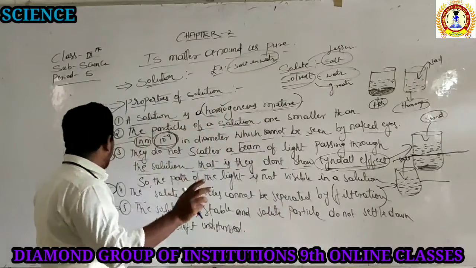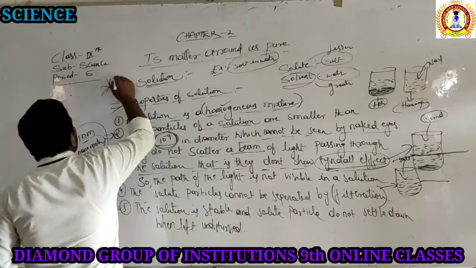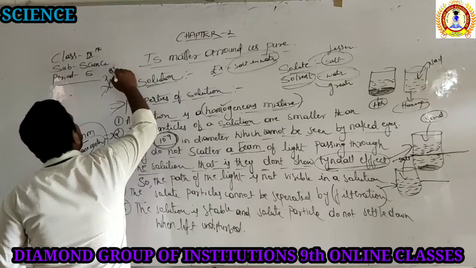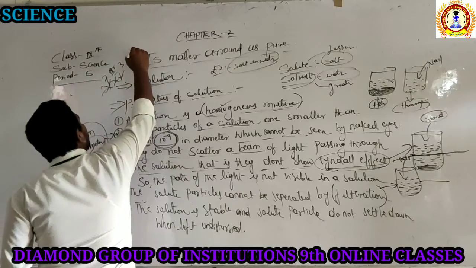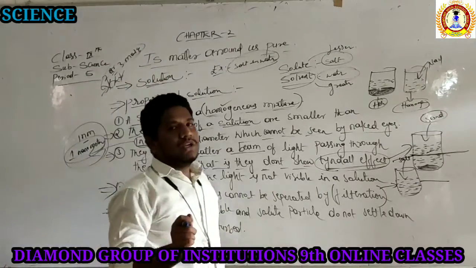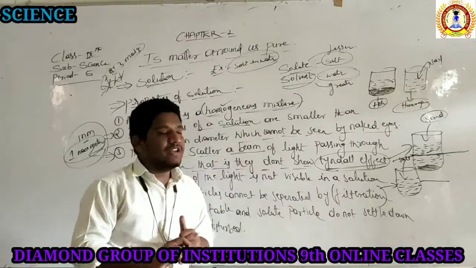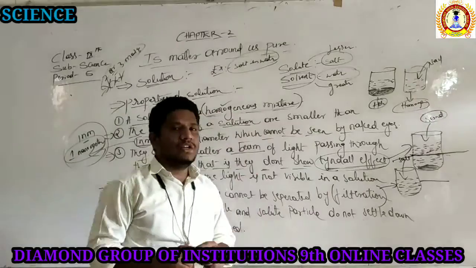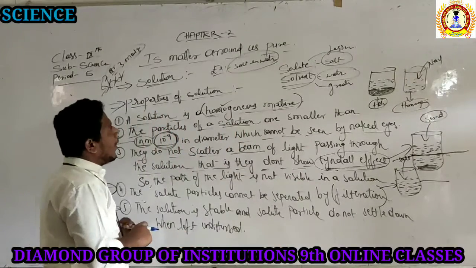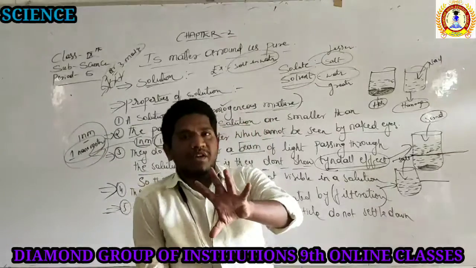So these are the 5 very important properties that are definite for 2 to 3 marks in the examination. A very important topic for your syllabus: what is the definition of solution, what is the definition of solvent, what is the definition of solute, and what are the properties of a solution. It is a very important question for your examination purpose. Then what are the properties of a solution? Revise one more time. 5 properties are there, right?